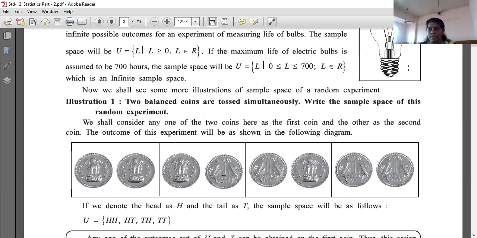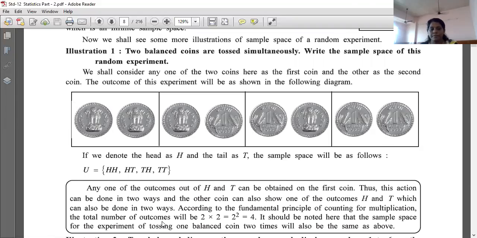Here 2 balanced coins are tossed simultaneously. एक साथ में 2 coin मैंने toss किए तो उसका sample space क्या हो सकता है? HH, HT, TH, TT, right? तो ये 4 होंगे हमारे sample space में and sample points are 4. कितने elements है इसके अंदर? 4. तो sample points are 4. Okay?